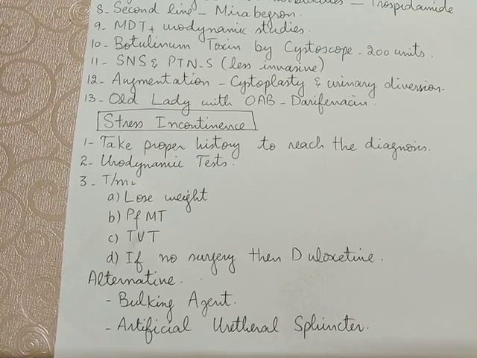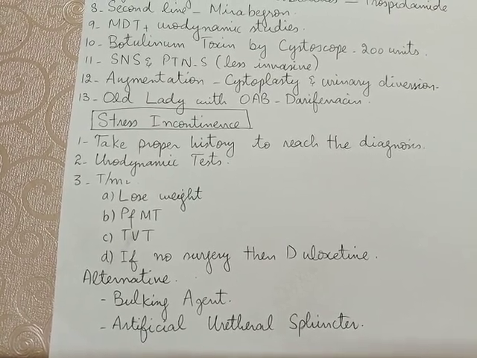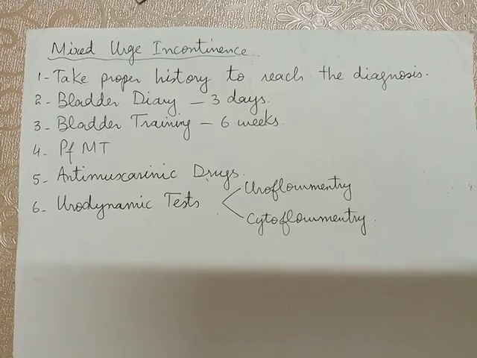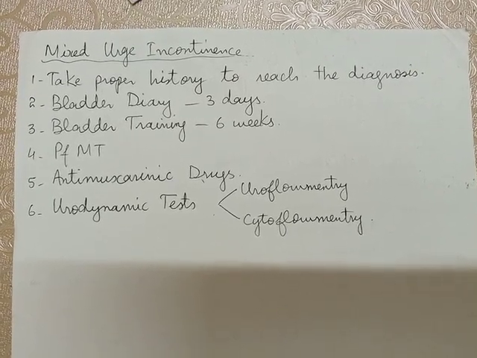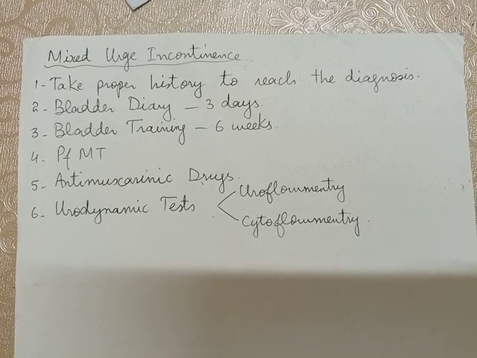Alternatives are bulking agent and artificial urethral sphincter. Next is mixed urge incontinence. First take a proper history to reach the diagnosis.